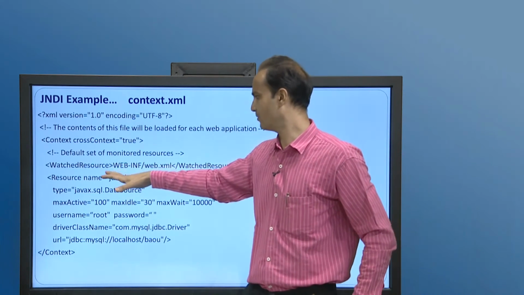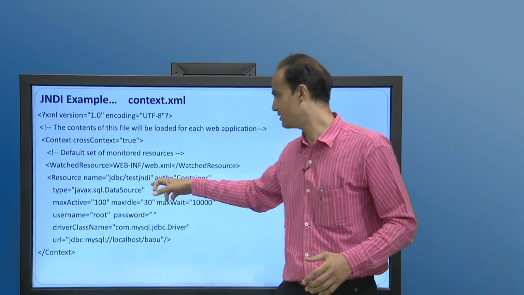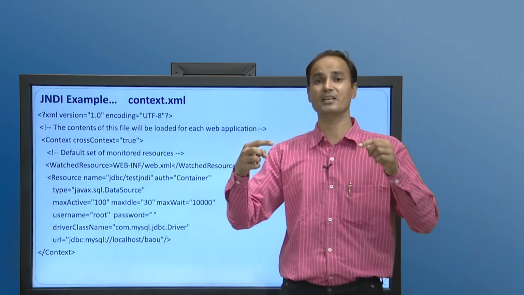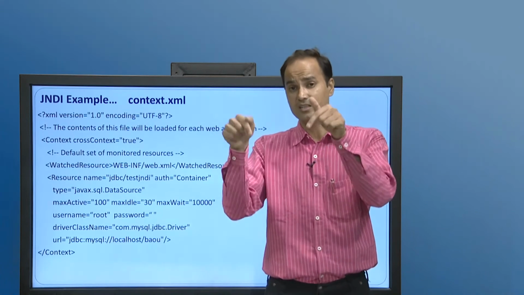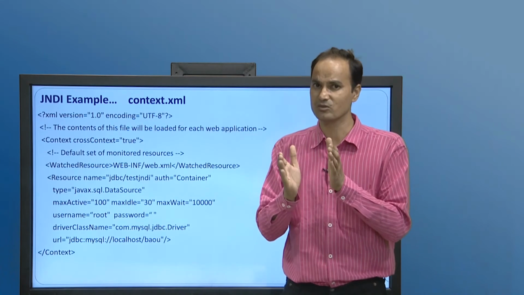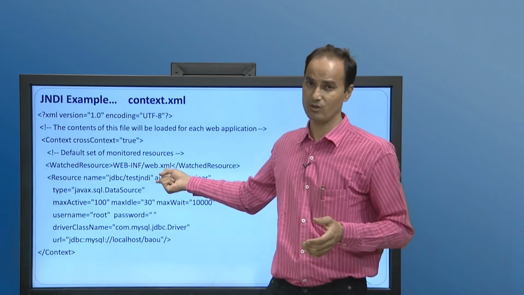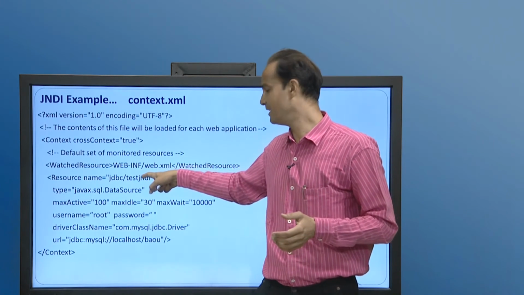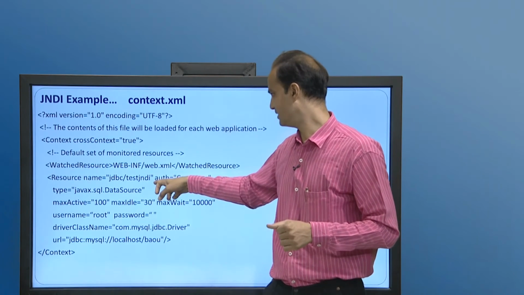Under the Resource tag, the first attribute is name. It indicates jdbc/testJNDI. JDBC is a global JNDI for our Java applications, so we are using JNDI as a global JNDI. The naming service for our program is testJNDI, which we are going to define. Once our program starts, it will try to look for testJNDI in the global JNDI naming and directory service. This is the most important part of our application in JNDI.